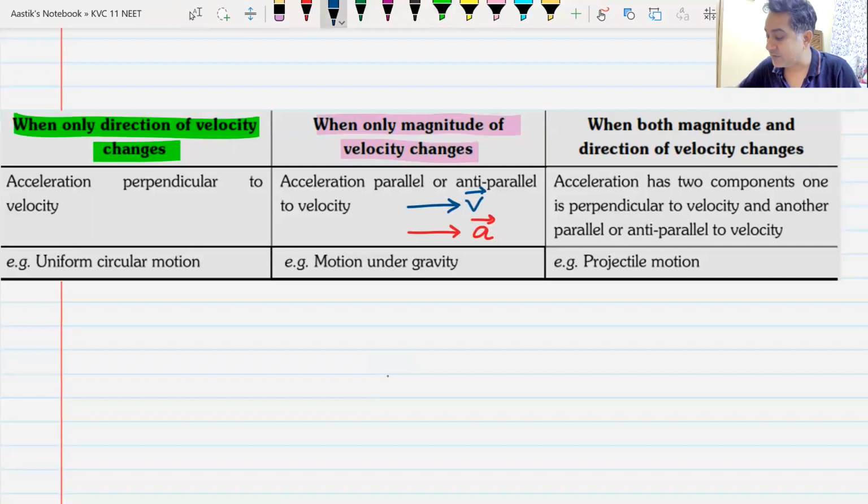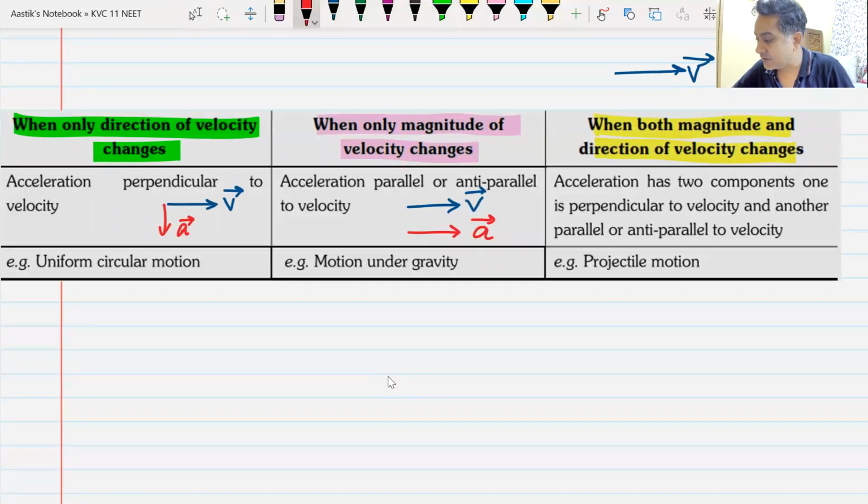The second case that we did was velocity changing in direction. If you want to write in the tabular form, you can draw the velocity like this, and you can draw the acceleration like this, so that you understand. The third case is the case that we did at the last. If you want to draw a diagram, you can just draw velocity like this, and you can draw acceleration in any given direction, not 0 and 90 degrees. Do we understand this?